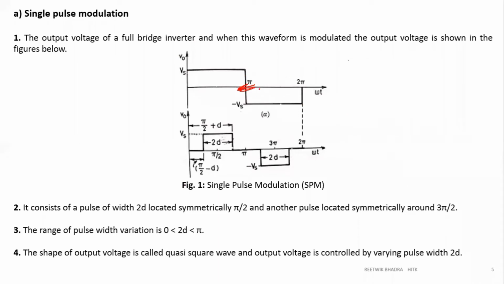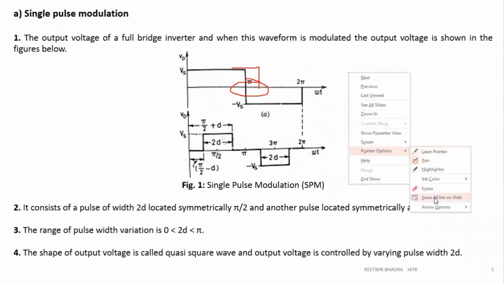There is some delay because you are using forced commutation; that circuit takes some time to bring the current below the holding current. So this will not turn off at pi, although the other has turned on at pi. It will turn off somewhat after pi, and during this period a huge current will flow through the circuit. That's why we go for pulse width modulation.